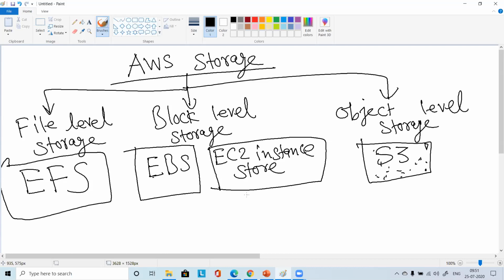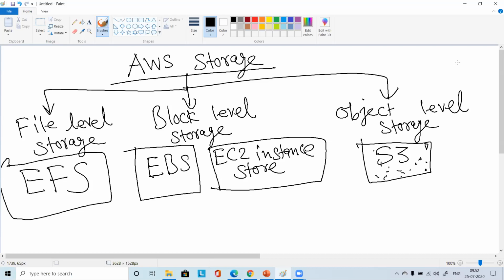You can try to relate it to your own hard disk, and then you are getting something additional. Say on your own hard disk you keep some data that is not to be shared with other people. But you may have some common data which you want many people to access simultaneously from different places. So you can put it in EFS, and at the same time you can maintain the hierarchical structure.